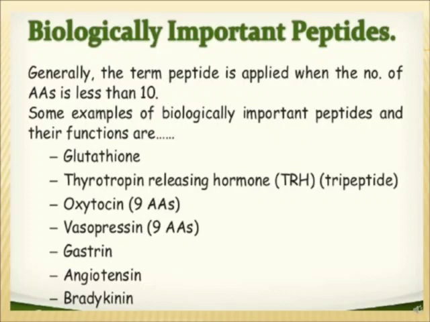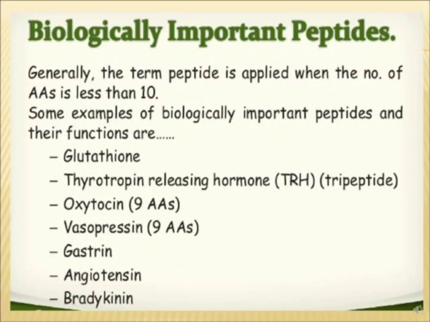Glutathione is a peptide made up of 3 amino acids. TRH is made up of 3 amino acids again. Oxytocin has 9 amino acids. Gastrin has 10. And bradykinin has 9 amino acids. They are all either hormones or have other functions, like glutathione helping as an antioxidant.